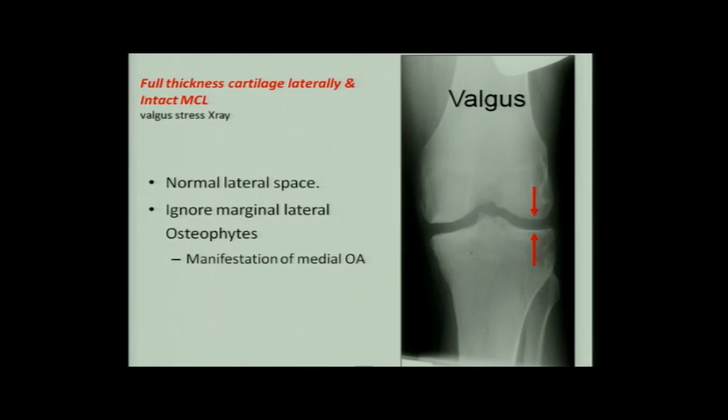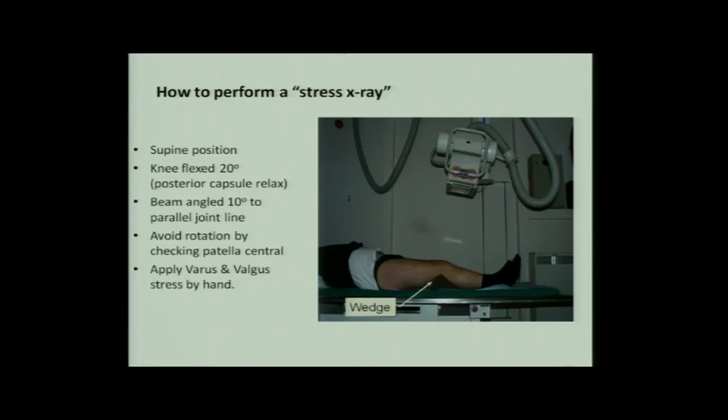So by doing these tests, by clinical and radiological examination, we now have determined that this patient has an anterior or middle part defect, has an intact medial collateral ligament, has an intact ACL, and the lateral compartment is good. So then I decide, well, why not go for partial knee? There is no need to do total knee arthroplasty.